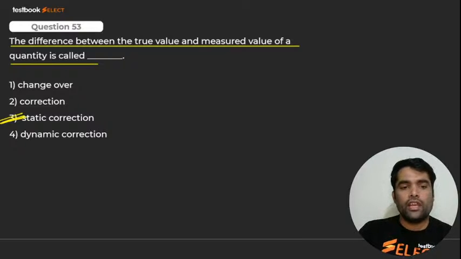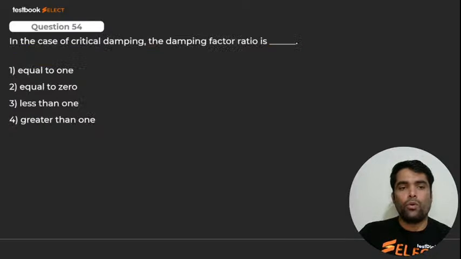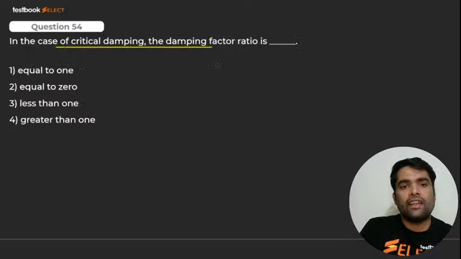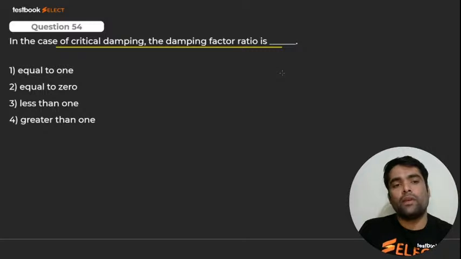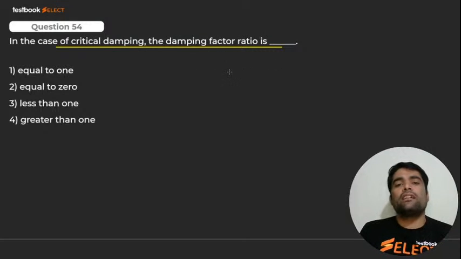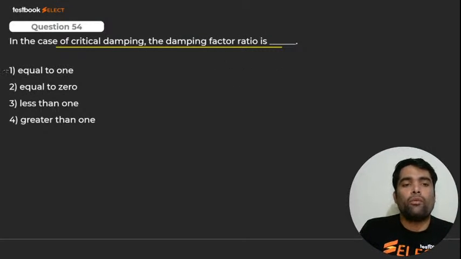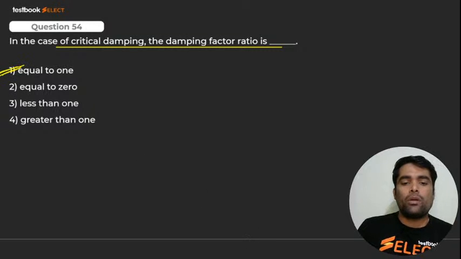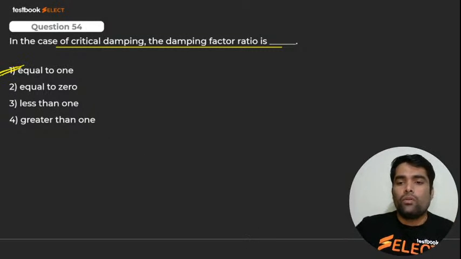Okay. So here we go for next, and that is none other than, my dear, 54. In case of critical damping, the damping factor ratio is what, my dear? Critical damping में क्या होता है? Critical damping factor ratio क्या होता है बेटा? 1 के बराबर होता है. किसके बराबर होता है? 1 के बराबर. Very good.